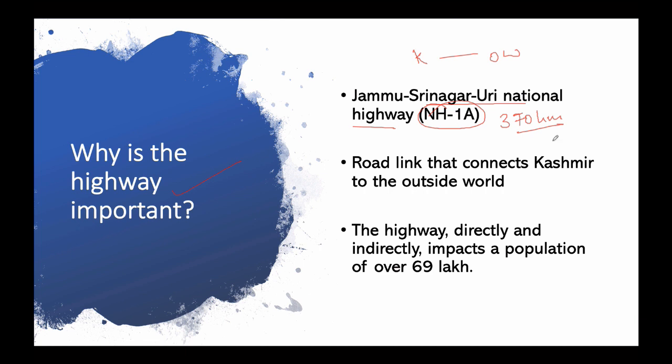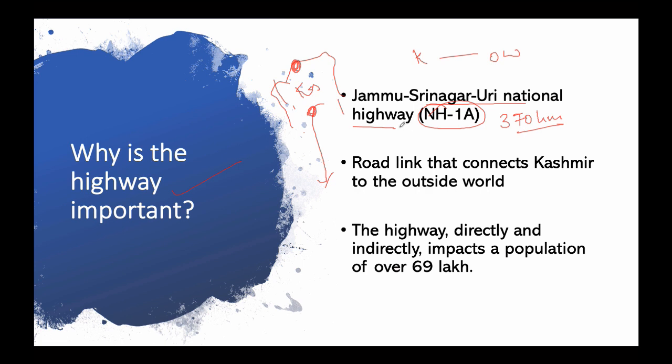Rather, it also connects Srinagar with the southern and northern districts of the valley. So suppose this is the J&K state. It not only connects Kashmir to other areas in India, but it connects the northern districts of Kashmir with the southern districts of the valley, Srinagar, right?